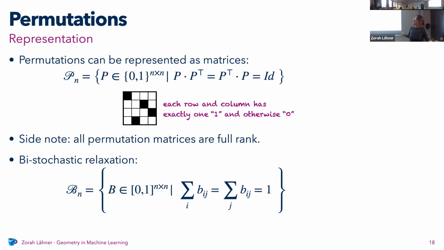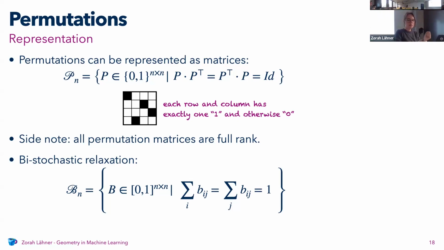And as a property that I will use later on, all permutation matrices are full rank, which is pretty easy to see because you just have to check whether all the columns are orthogonal to each other, and because they only have one 1 entry, they are all orthogonal. Then there's the bistochastic relaxation of permutations, which is just values between 0 and 1 that should all sum up to 1 in each row and column, so you can do this kind of interpolation.